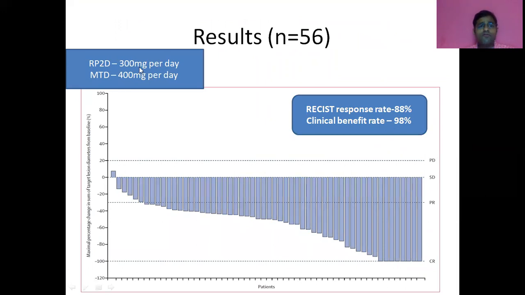The recommended phase 2 dose for avapritinib, that is BLU-285, was 300 mg per day, while the maximum tolerated dose was 400 mg per day. There were a total of 56 patients with PDGFRA D842 in the NAVIGATOR trial. The responses were dramatic, and the RECIST 1.1 response rate was 88%. Clinical benefit rate was 98%. Considering the waterfall plot, you can see only one patient had progression, while all other patients responded to treatment.